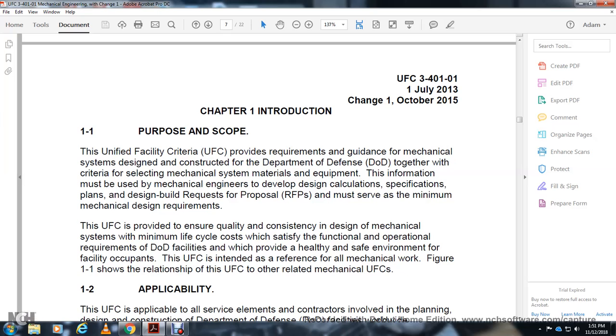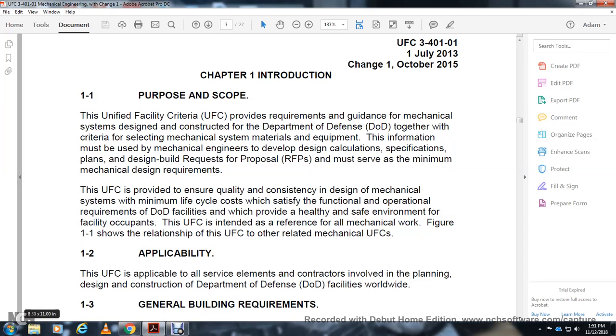The UFC is the intended reference for all mechanical work. Figure 1.1 shows the relationship of the UFC with the mechanical UFC. Applicable to the UFC, it is also applicable to the contractors involved in the planning, design, and construction of Department of Defense, DoD facilities worldwide.